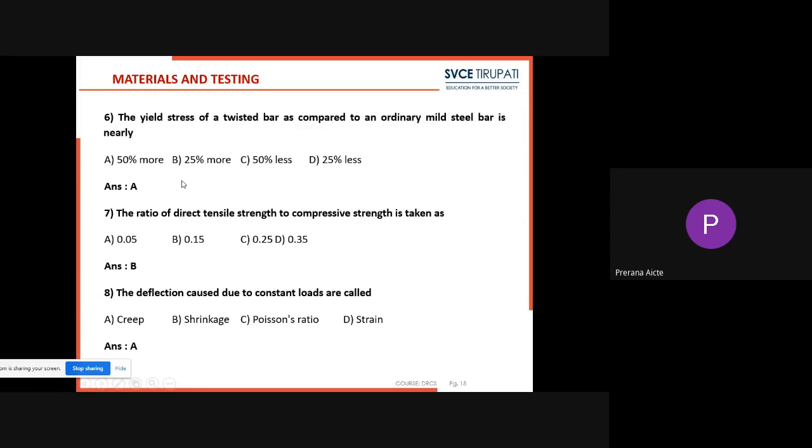The options here are: A, 50% more; B, 25% more; C, 50% less; D, 25% less. The correct option will be 50% more. When compared to a mild steel bar, HYSD bars or twisted bars will have 50% more yield stress. Nothing but 50% more strength will be there in the HYSD bars.